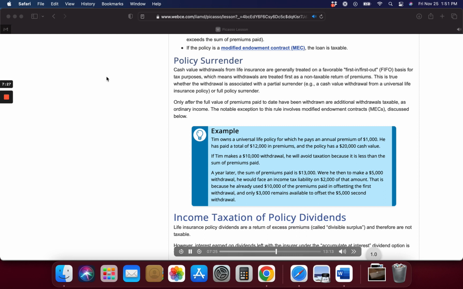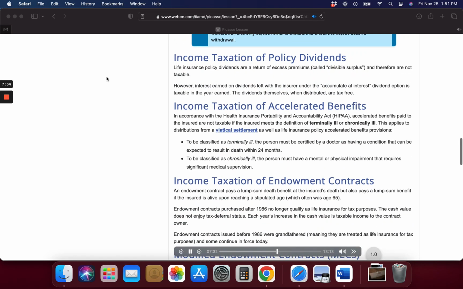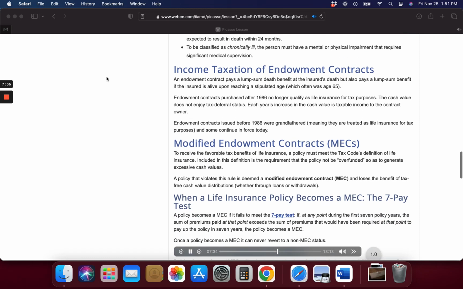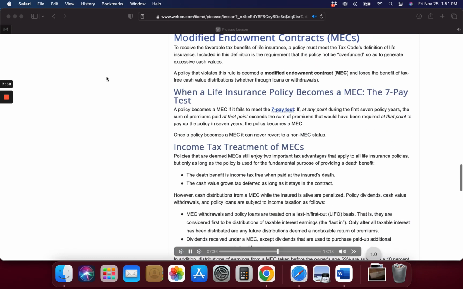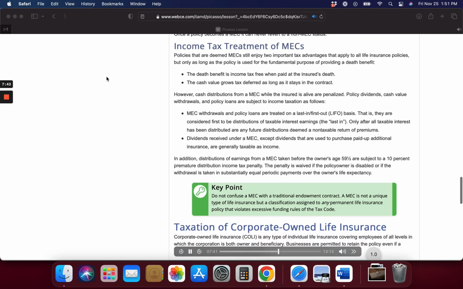To be classified as terminally ill, the person must be certified by a doctor as having a condition that can be expected to result in death within 24 months. To be classified as chronically ill, the person must have a mental or physical impairment that requires significant medical supervision.